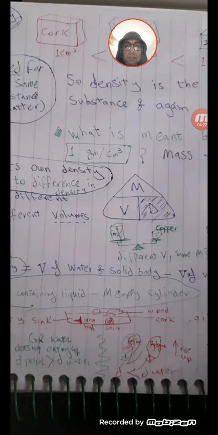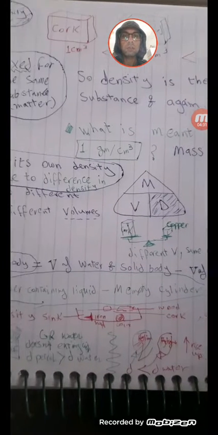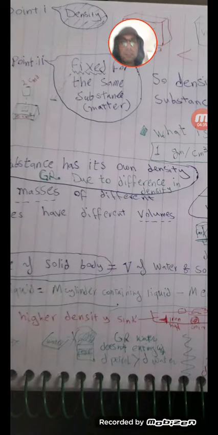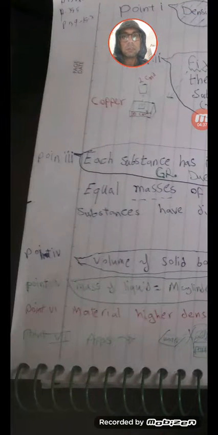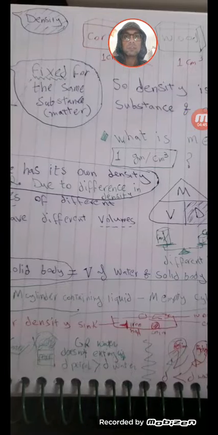Here he gave us the density, so we answer by the definition. The mass of 1 cubic centimeter of water is equal to 1 gram. This is how the question may come in the exam.